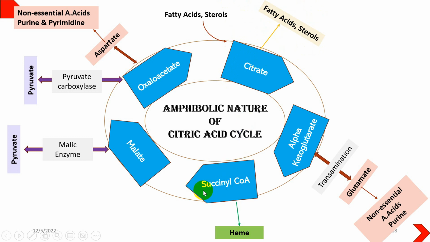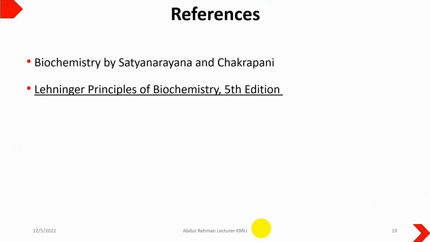Succinyl-CoA can be converted, when there is a need, into porphyrin and heme. We know that heme is an important molecule of hemoglobin which helps in carrying oxygen to the tissues. So that was all about the TCA cycle or citric acid cycle.